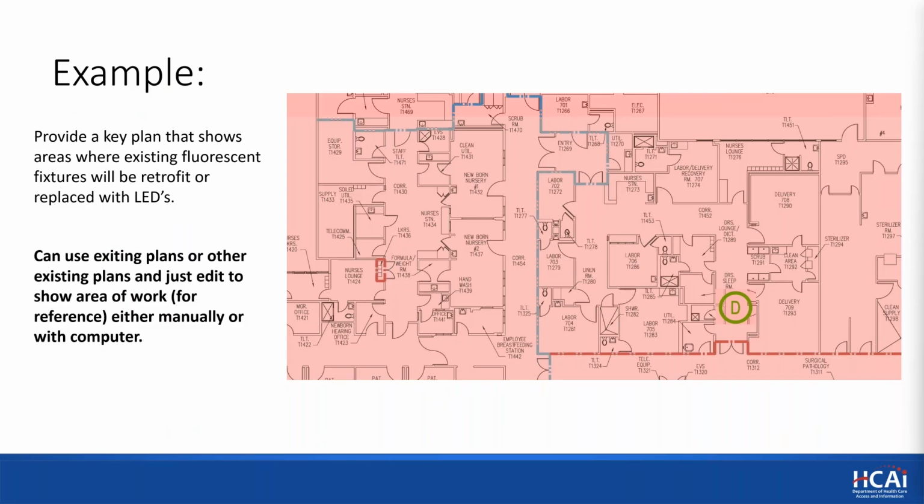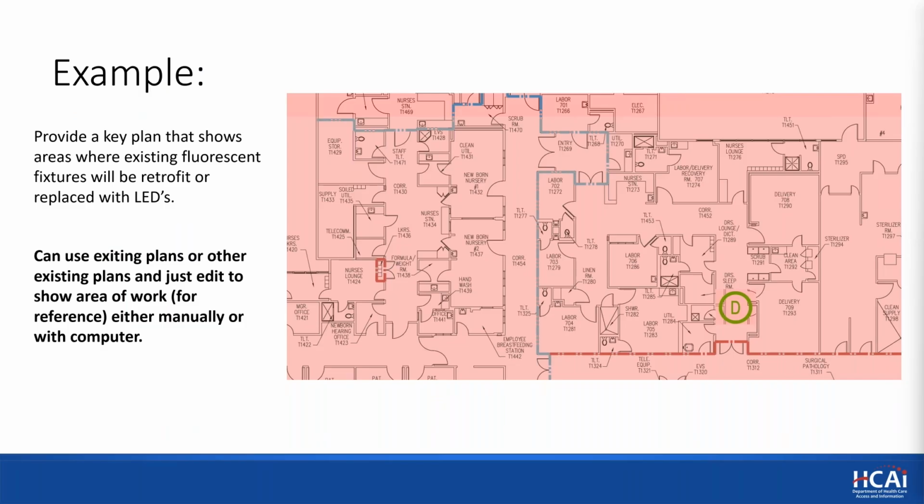A key plan that shows areas where existing fluorescent fixtures will be retrofit. This is an example of a key plan. It's got room names and numbers. It doesn't need to be a plan that's created specific for this project. It could be a clip from an existing as-builts. It could be part of your existing plan. It's just a map to identify where the work is going to be taking place.